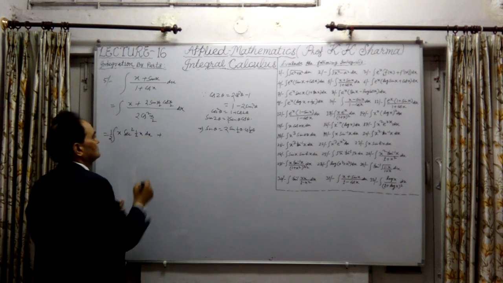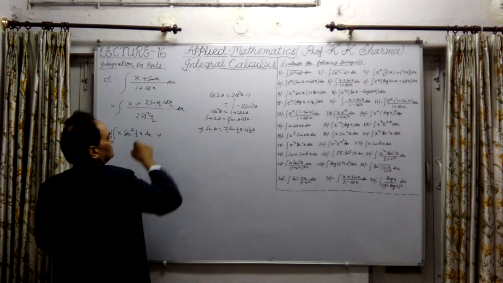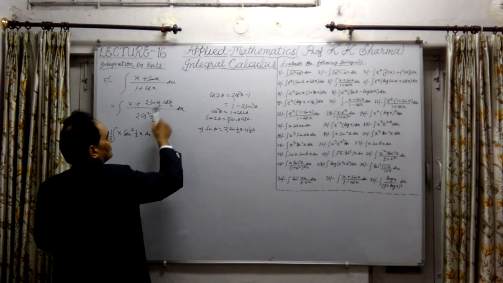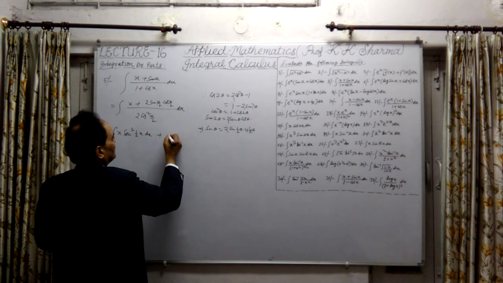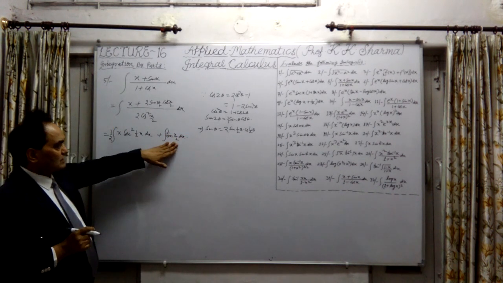Plus the second one, this 2 will be cancelled out. This is sin x by 2 upon cos x by 2, that means tan x by 2. This is tan x by 2 integration dx. So this is the last part.